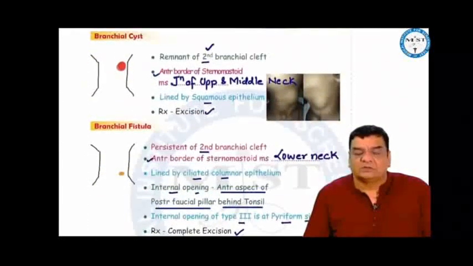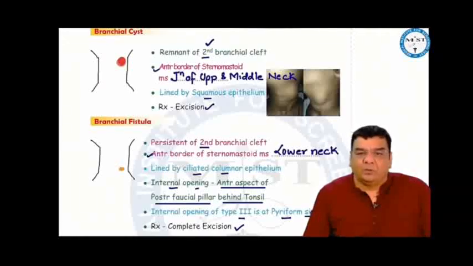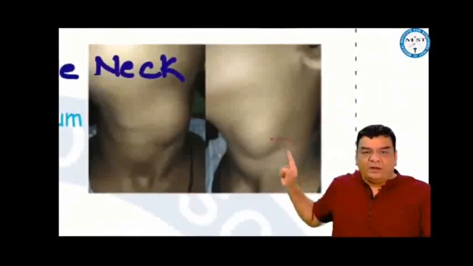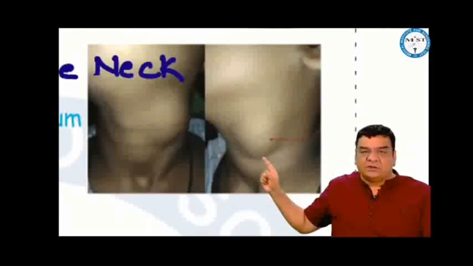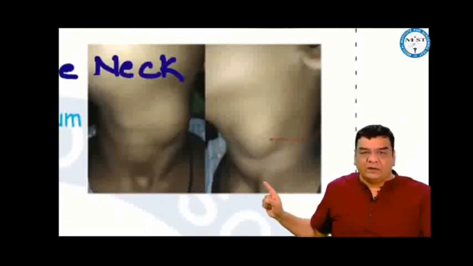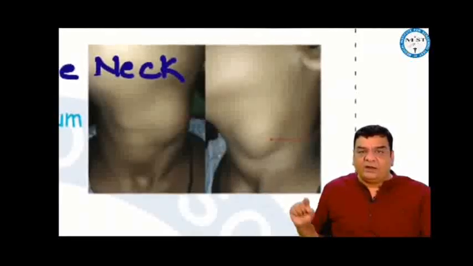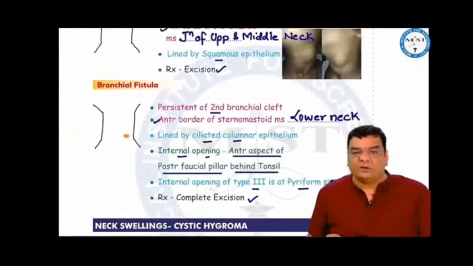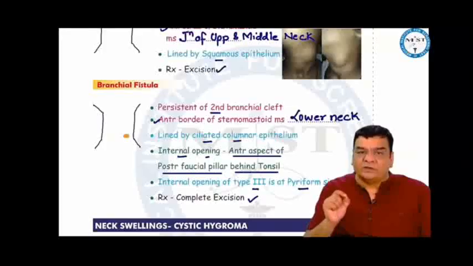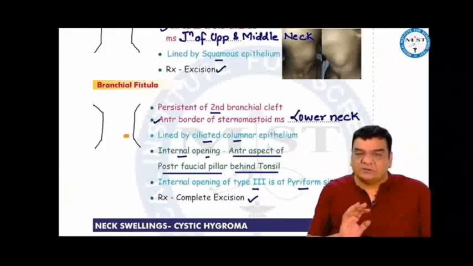Branchial cyst and branchial fistulas are related to remnants of the second branchial cleft. Both branchial cyst and branchial fistula are located on the anterior border of sternomastoid muscle. Branchial cyst is located at the junction of the upper and the middle neck. Fistula is located in the lower neck. Cyst is lined by squamous epithelium, fistula by ciliated columnar epithelium. Internal opening of branchial fistula is located on the anterior aspect of posterior fascial pillar behind the tonsil. In type 3 branchial fistula, the internal opening is at the piriform sinus, and the treatment for both branchial cyst and branchial fistula is complete excision.